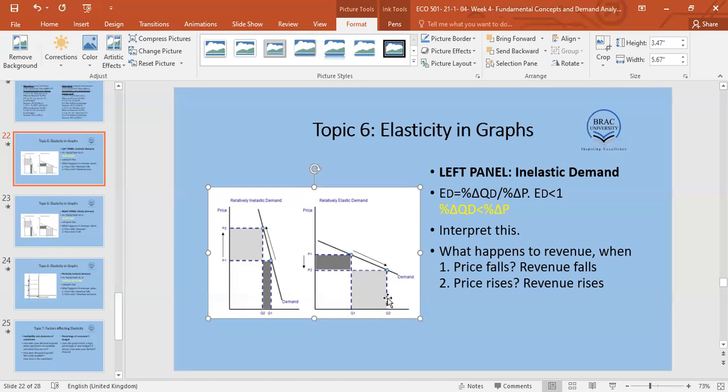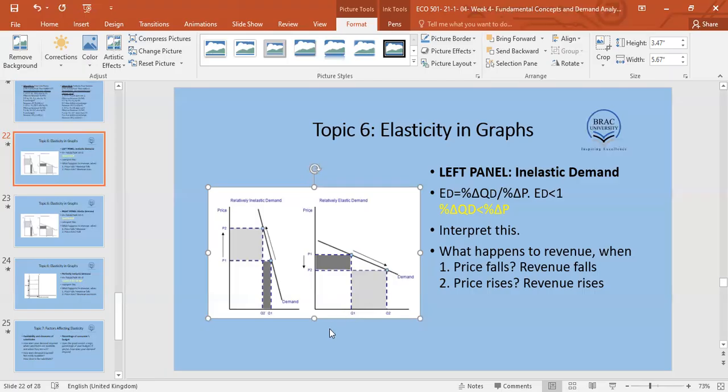So what happens? If demand is relatively elastic and we reduce the price, we can expect revenue to increase. Panel number 2, the right-hand panel. If demand is relatively inelastic, then if we increase the price, we can still expect revenue to increase.